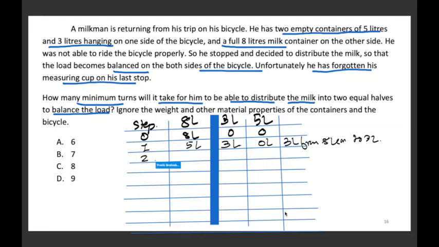In the next step, we are going to then take this 3 liters to 5 liters. फिर हम 3 to 5 में डालेंगे, तो ये 3 लीटर बनेगा, ये 0 लीटर हो जाएगा और ये 5 लीटर रहेगा. This is 3 liter to 5 liter. In the third step, we are then filling from the 8 liter to 3 liter. 8 लीटर से 3 लीटर में जाएगा, तो यहाँ पे 2 लीटर आएगा, ये 3 लीटर आएगा और ये भी 3 लीटर आएगा.